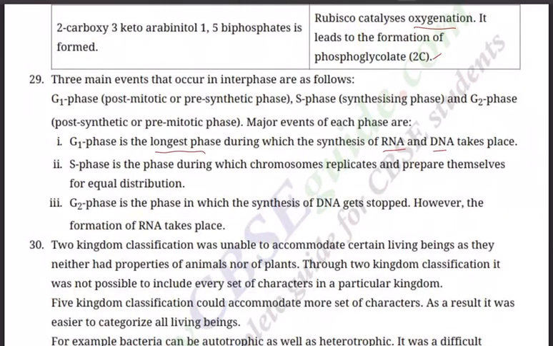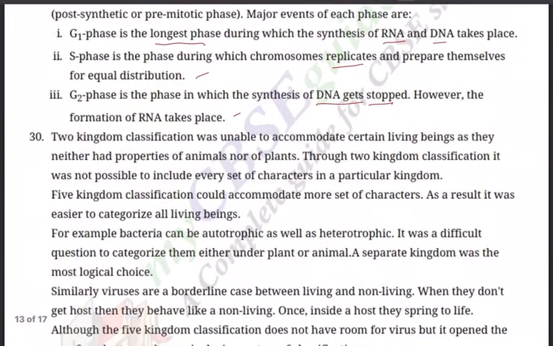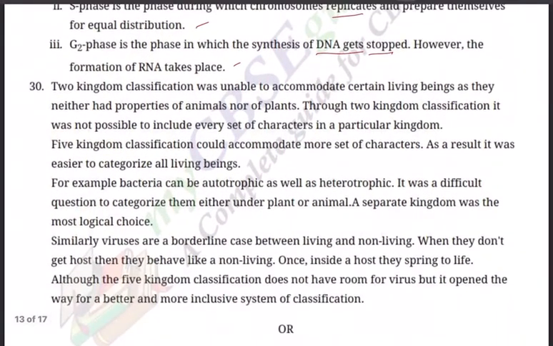Major events of each phase are: G1 phase is the longest phase, during which synthesis of RNA and proteins takes place. S phase is the phase during which chromosomes replicate and prepare themselves for equal distribution. G2 phase is the phase in which DNA synthesis stops. However, the formation of RNA continues.